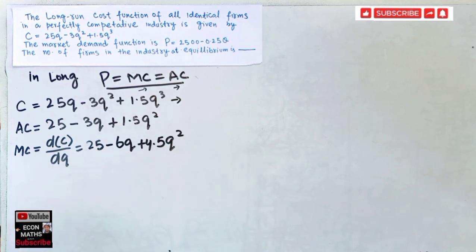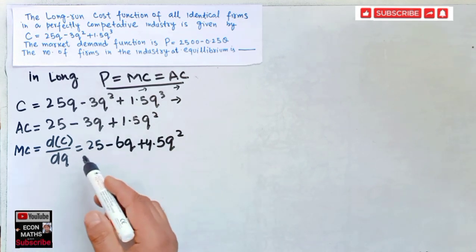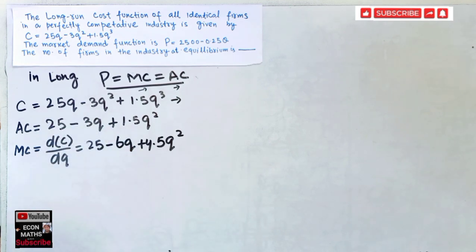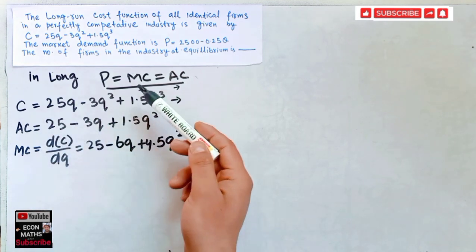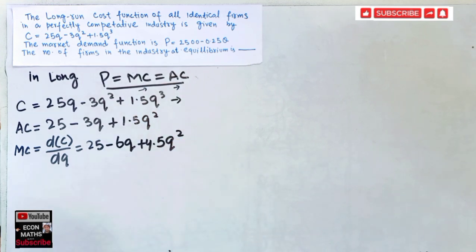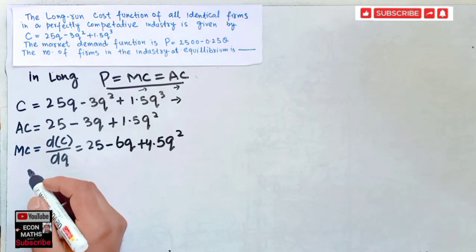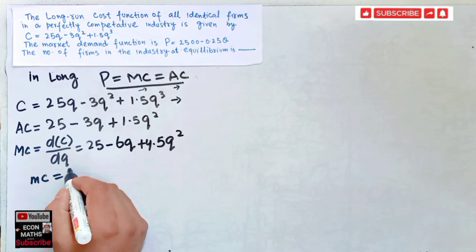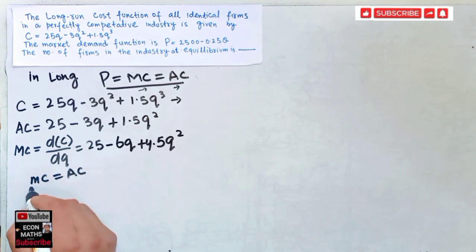This is simply the derivative of the total cost with respect to quantity. Now we will equate the marginal cost and average cost. Equating these two, I will write marginal cost is equal to average cost.